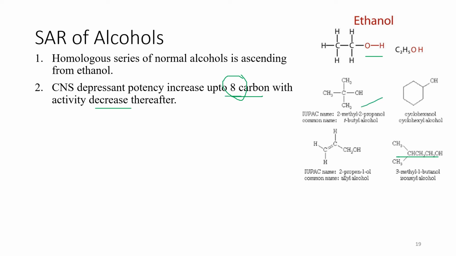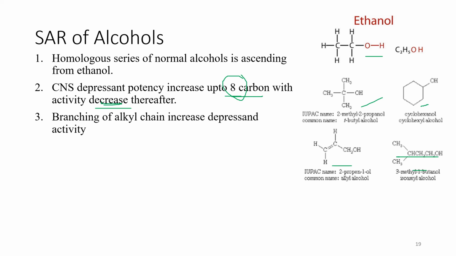For example, in this example, 1 2 3 4 carbons are there over here. 6 carbons are there. Over here 1 2 3 carbons are there. Again 1 2, so the total number of carbons must be 8, or if it is more than 8, the activity will decrease. We will see in a later file that there is one alcohol which has more than 8 carbons, but the activity is there, though decreased, not completely lost.